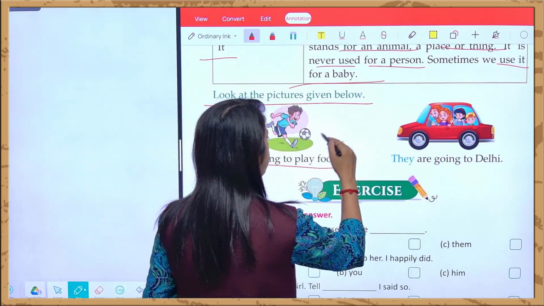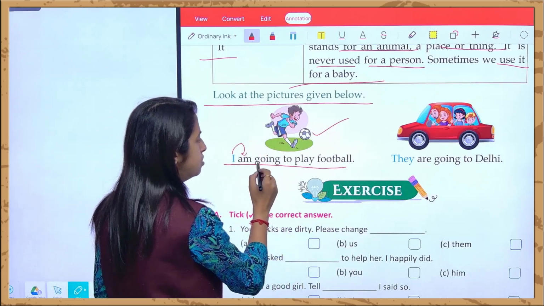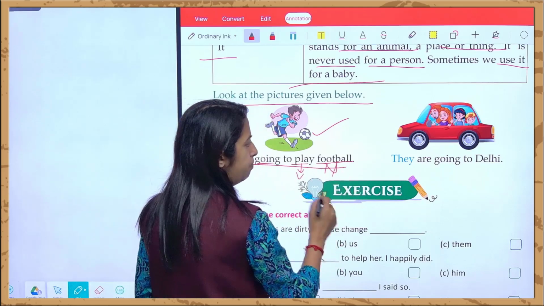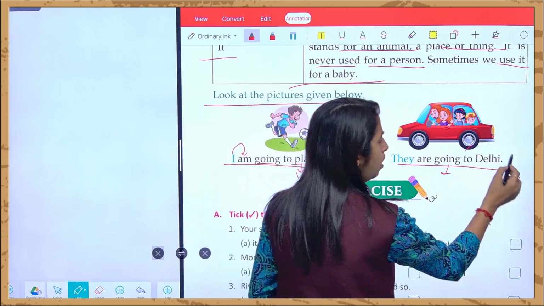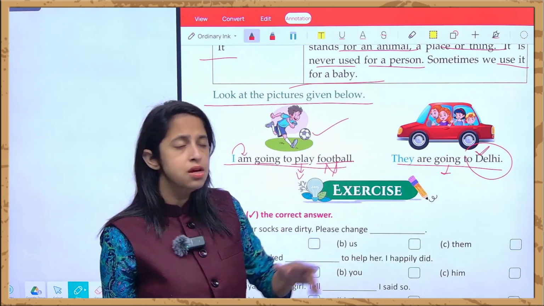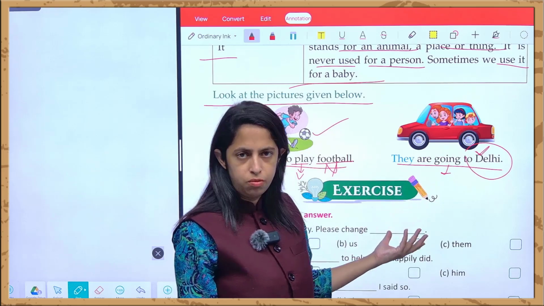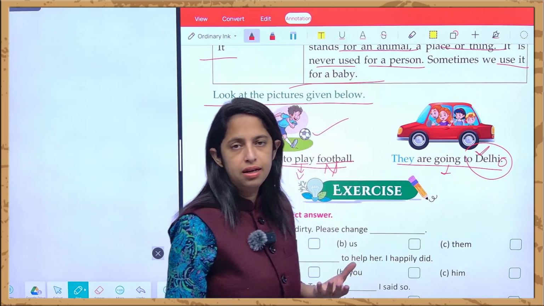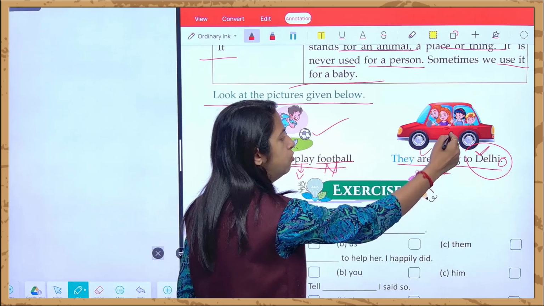I am going to play football. मैं football खेलने जाऊंगा. I के साथ am लगा हुआ है. And this going to play, what is this? This is a verb and football is a noun. They are going to Delhi. वो कहाँ जा रहे हैं? दिल्ली को जा रहे हैं. This is a proper noun. इसीलिए Delhi का D capital है in between the sentence. Whereas if there is no proper noun over here, we won't be using any capital letters in between, right? And we also have to put a full stop at the end of the sentence. और they, बहुत सारे जनों के बारे में बात कर रहे हैं, तो we will use are.